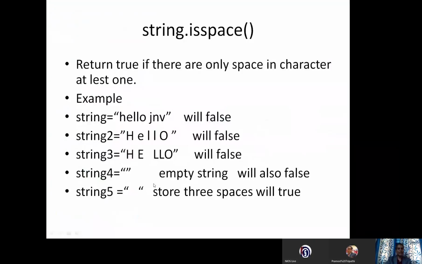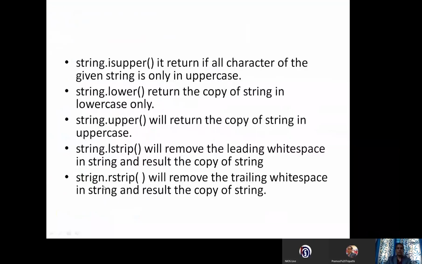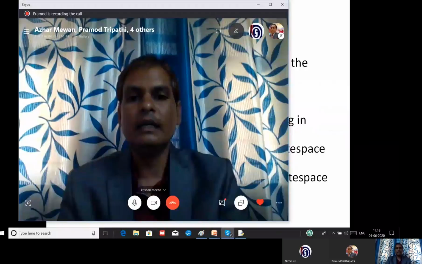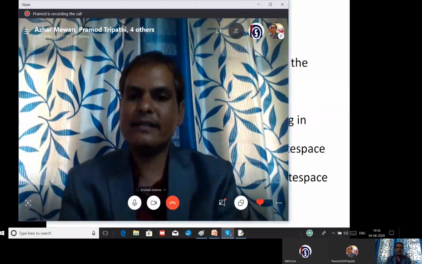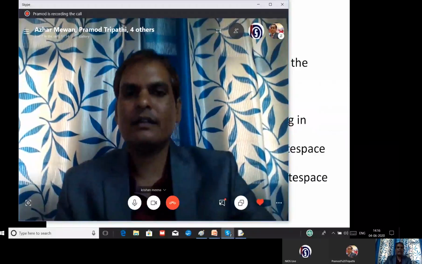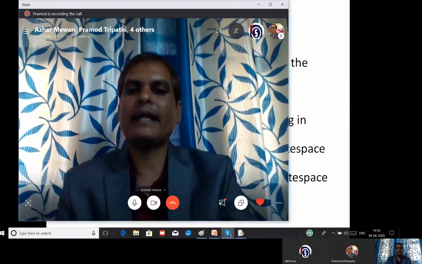If you give rstrip, it will remove the trailing white space in a string and return a copy of the string. One more thing you have to remember, whenever you apply the rstrip and lstrip functions, if a beginning space is there, you will get a result, but if at the end some space is there, you will get the same answer. Same answer in the sense that you cannot tell whether the end space is removed or not, but actually it got removed.